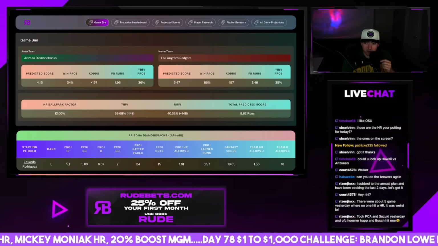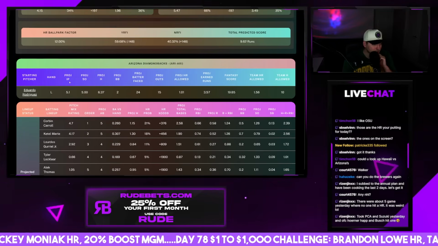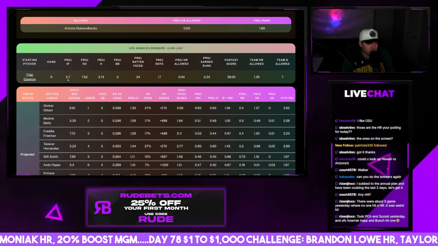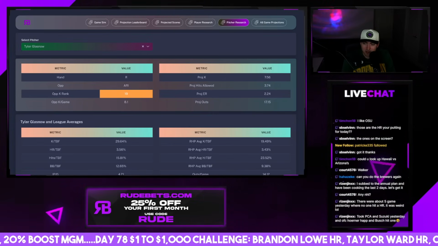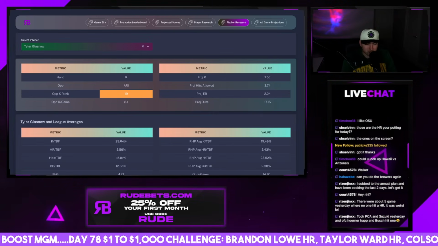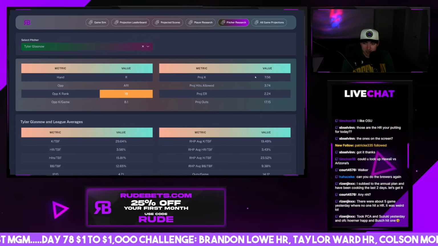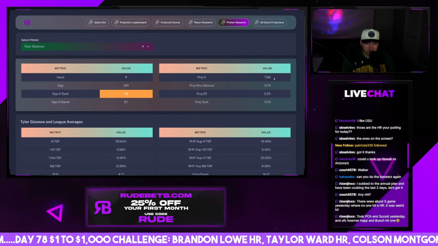Dodgers should win this one, minus 220, though. It's kind of a stupid line. I wouldn't touch it. Eduardo Rodriguez going up against Tyler Glasnow. Glasnow strikeouts over 6.5 could be a good line if that is the line. Let's see. Pitcher strikeouts here. It is a 6.5 line. Yeah, at even money, I don't hate it.